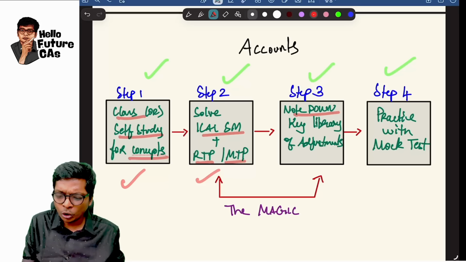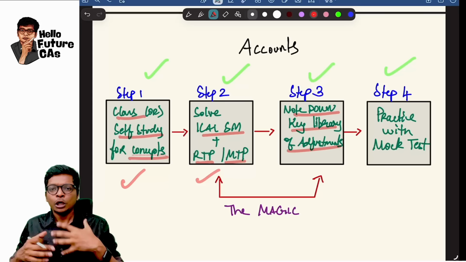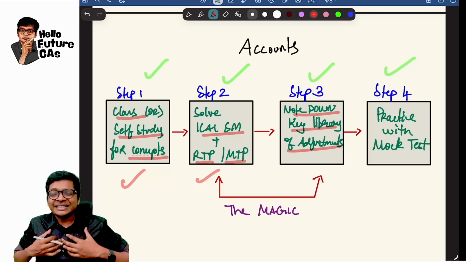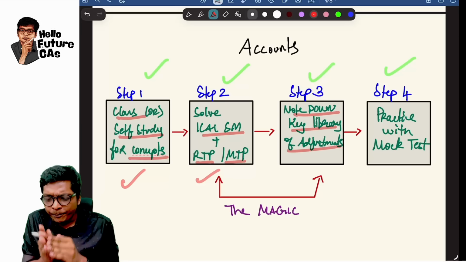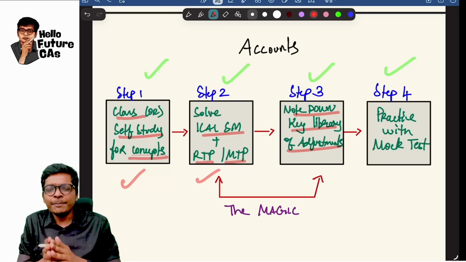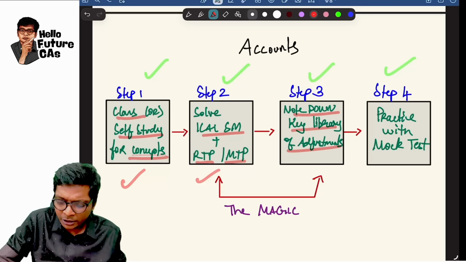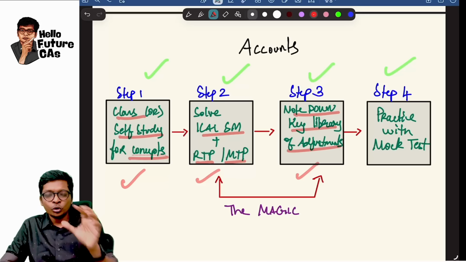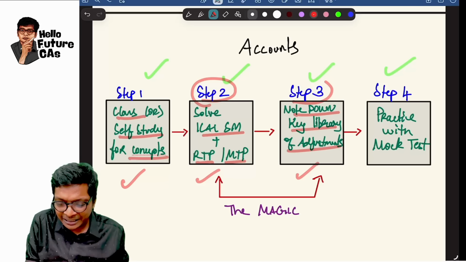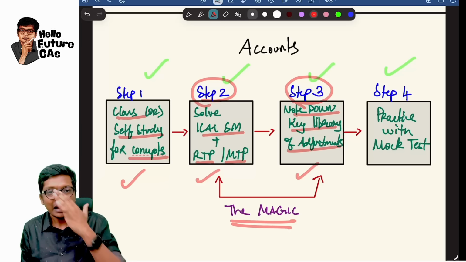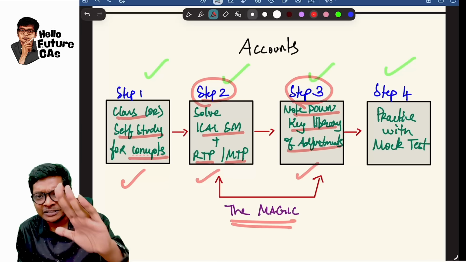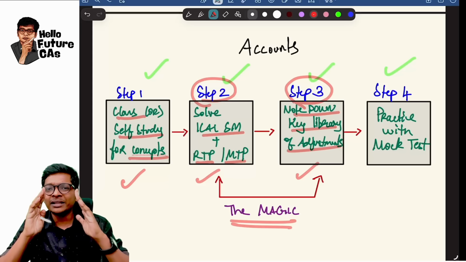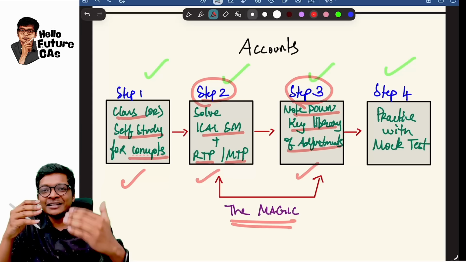Third, note down key adjustments. While preparing amalgamation, there are 30 sums. Are you going to solve all the 30 sums the day before the exam? No. Important adjustments in amalgamation, important adjustments in the whole syllabus should be noted down separately. Don't worry, if you have not done it, I have done it for you. So for step 2 and step 3, I have a magic for you. I have a solution for you. I will give it to you separately at the end of the video, guys. But ensure that step 3 is done. And once step 2 and 3 are done, you will think 1, 2, 3, over, sir, I will go for the exam.